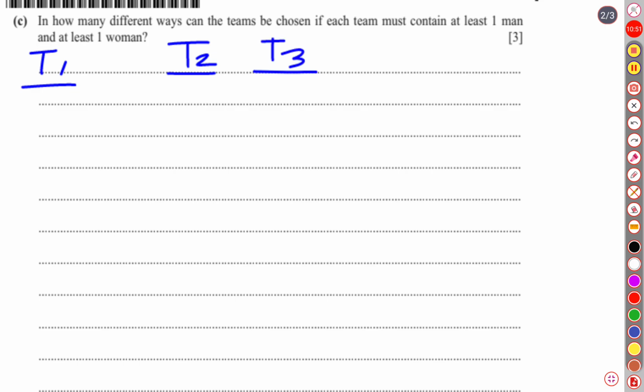For the first team, suppose we choose three men, as the total should be four. Remember, we should not deviate from the question: in each team the total number of members will be four. So if three men, then there will be one woman for the first team. And for the second team also we can choose three men and one woman.